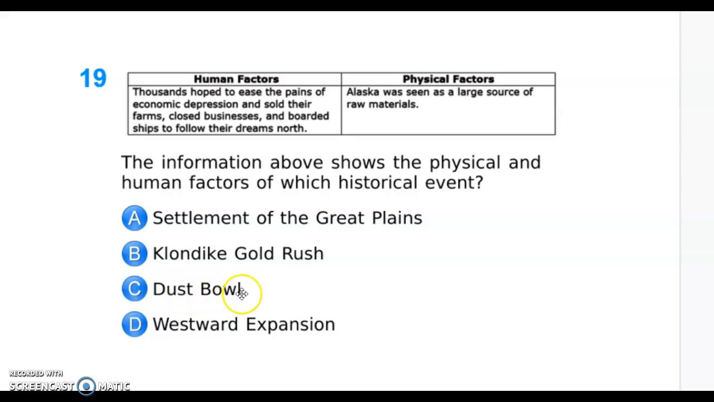C is incorrect because the Dust Bowl actually happens in the Great Depression, which we will get to in the 1930s. And the Dust Bowl was when the Great Plains, actually all that farmland that was created in the settlement of the Great Plains, is destroyed. And then D, westward expansion. Yes, this is during the time of westward expansion in the Gilded Age, but the Klondike Gold Rush is specifically tied to Alaska.